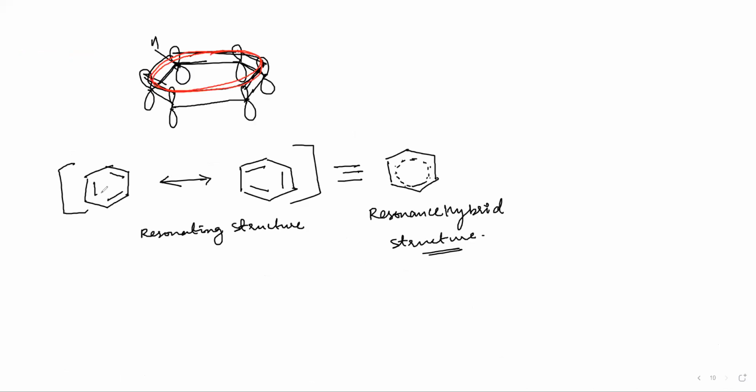Yes, Ahmed. As you can see here now, see these two resonating structures. If I see this structure, I say, okay, fine, it is single bond. Then I see this structure, I say, oh, this is double bond also. So it is in between somewhere. Now this as a set represents benzene. And this is the resonance hybrid structure. It is like a mixture of these two, and it is represented like this. Either it has dotted double bonds, or it can be represented like this also. There's nothing wrong in that. This is also benzene. Either dotted or the complete, both are used for representation.